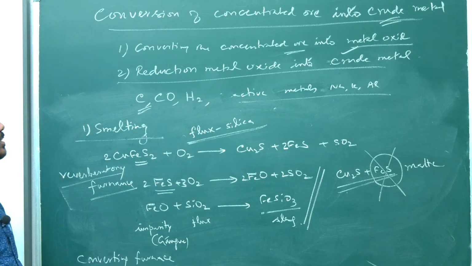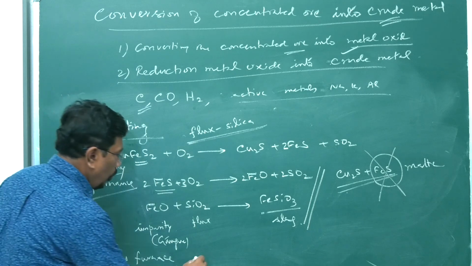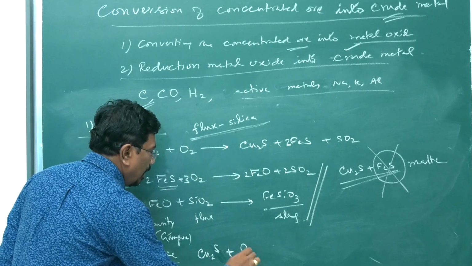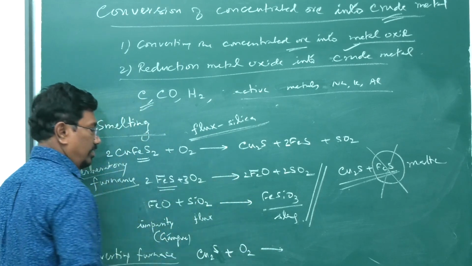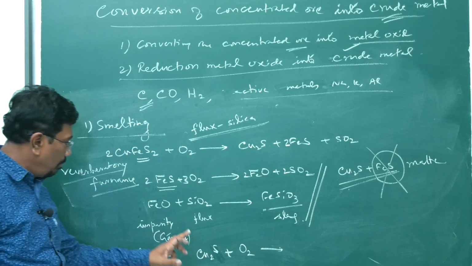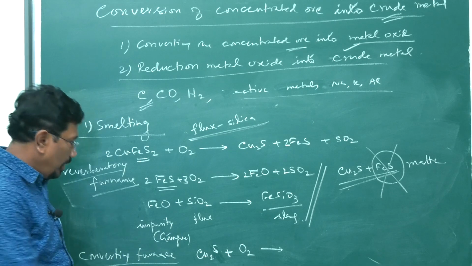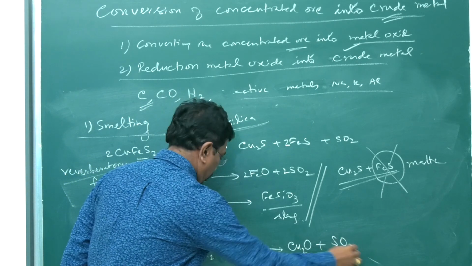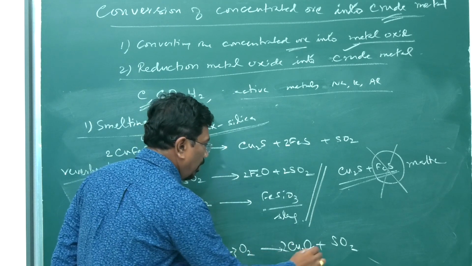It will go off. Now, the cuprous sulfide, what is happening? It will be getting oxidized. A part of cuprous sulfide, like this. I said already, whenever metal sulfides are roasted, you will be getting metal oxide and sulfur dioxide. 2, 3, 2, 2. This is how we have to balance the equation.